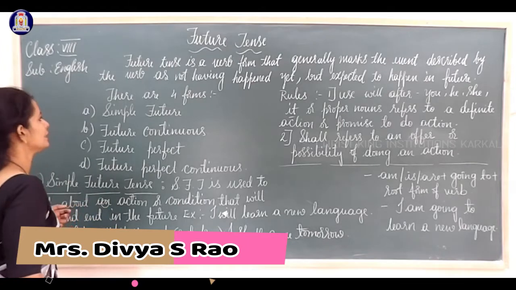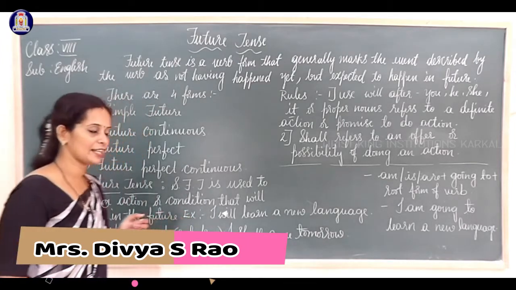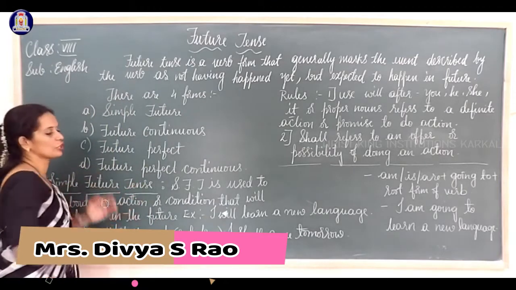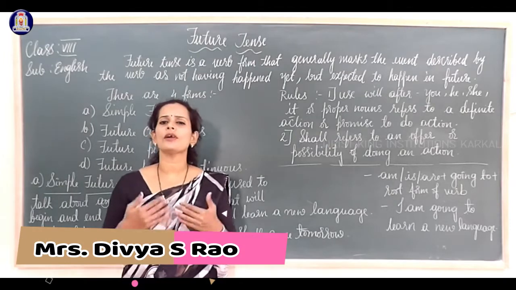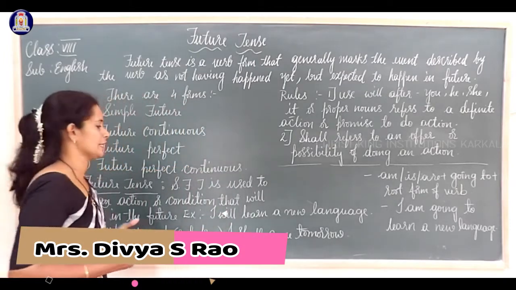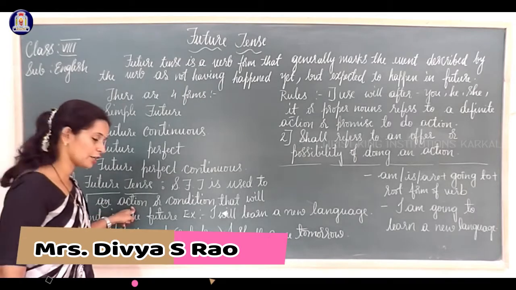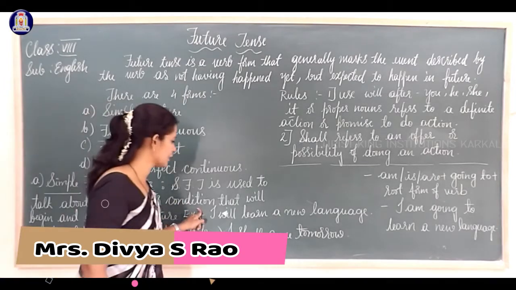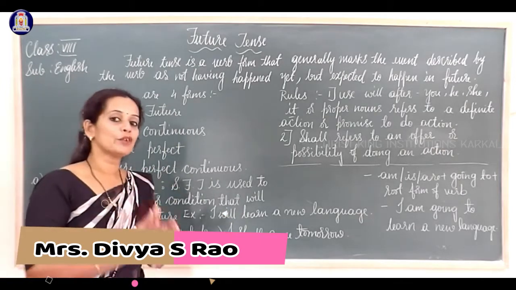Now let us move on to the first division. Which one is that? Simple future tense. So what do you mean by simple future tense? Simple future tense is used to talk about an action or condition that will begin and end in the future.